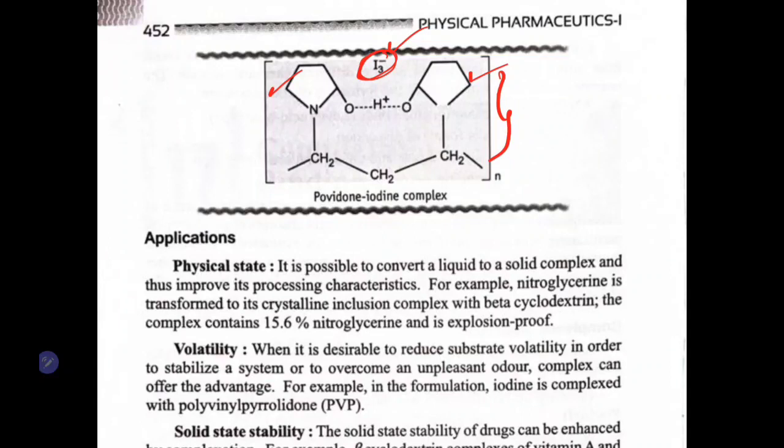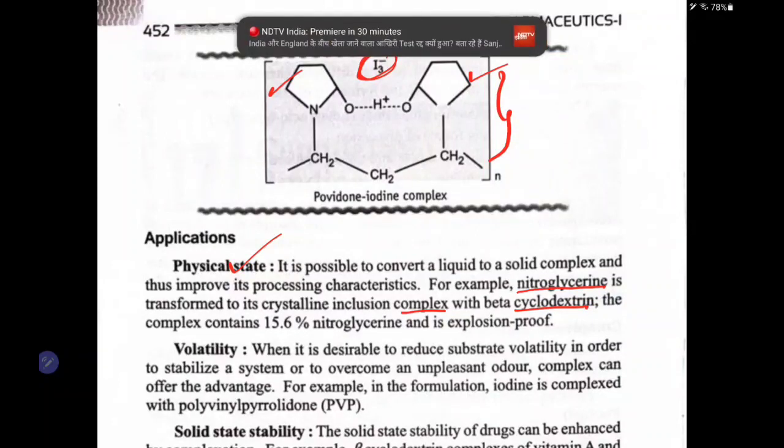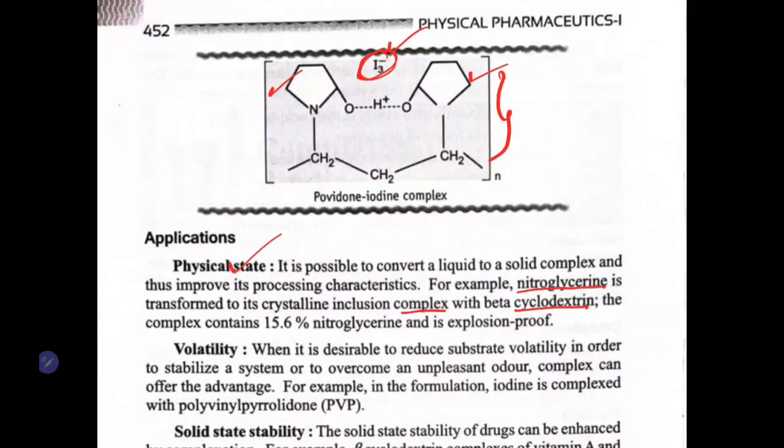Then we will see a few applications of complexes. You can change the physical state of a molecule. For example, nitroglycerin is available in the form of liquid. This nitroglycerin is transformed into solid by complexation with cyclodextrin. Remember, GPAT question. Nitroglycerin is transformed into solid by complexation with cyclodextrin. This type of complex we call an inclusion complex, because the nitroglycerin is included into the cyclodextrin structure.